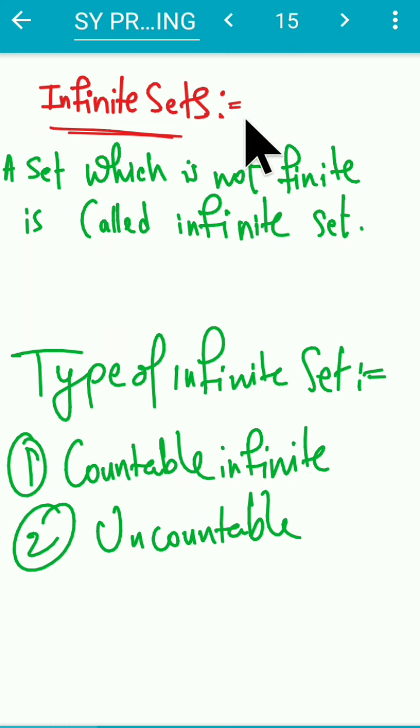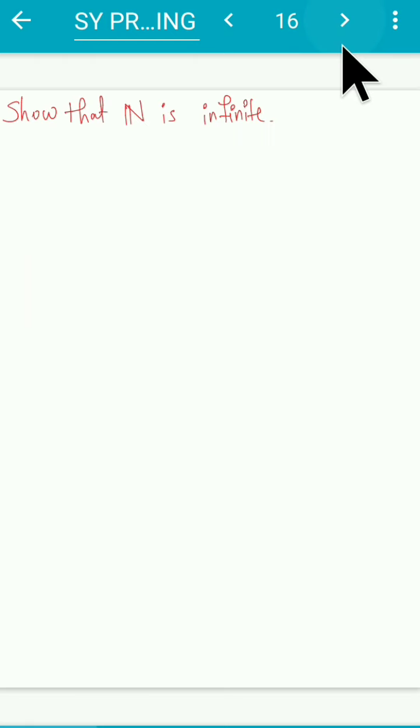I will give you one example of an infinite set: the set of all natural numbers. We will show that the set of all natural numbers is an infinite set. You might think it is so trivial, right? I cannot have a finite number of elements inside the set of natural numbers. That will never end. If you give me 1000, there is 1001. If you give me 1 million, there is 1,000,001. The numbers will never end. Hence, it is infinite. But we will prove it in a genuine way by the definition that we have.